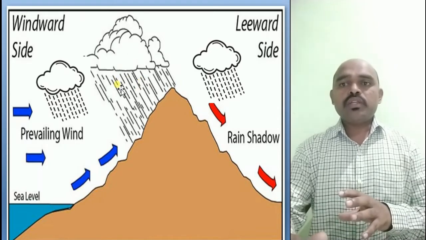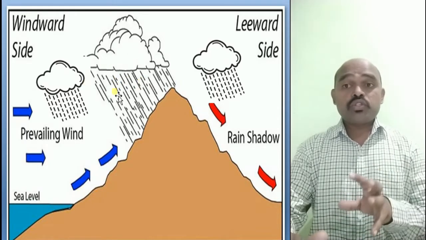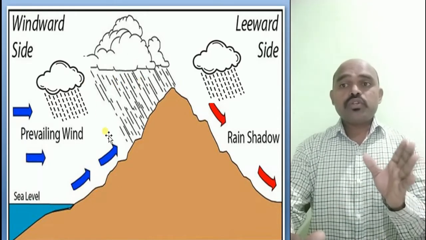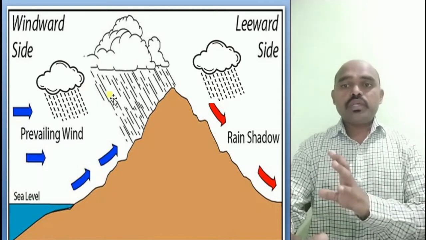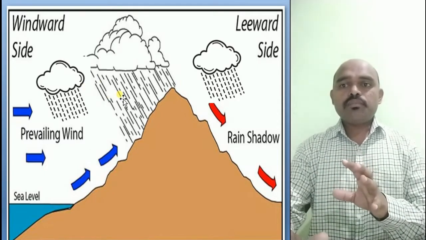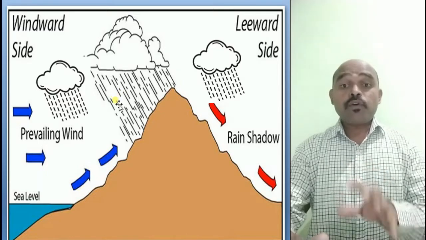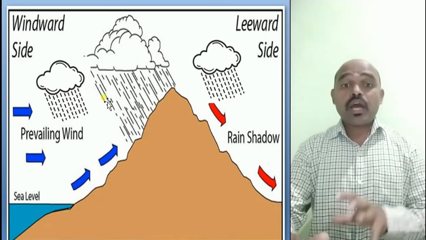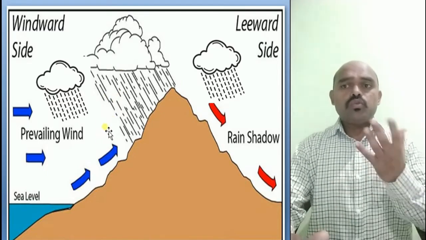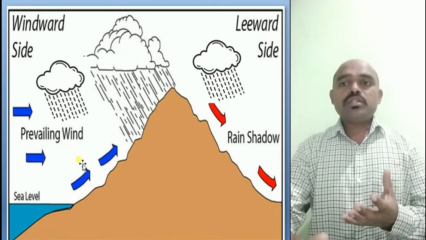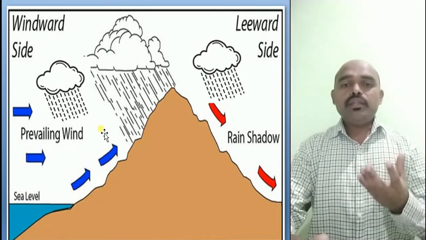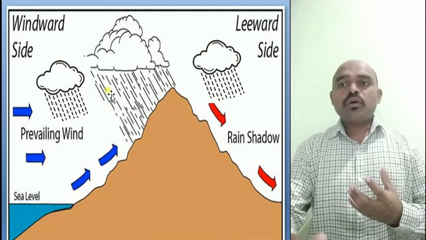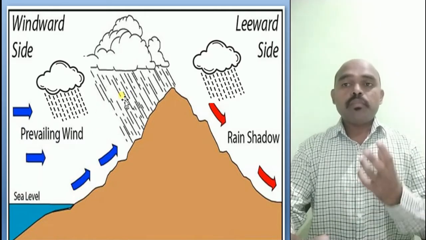Because these winds are already carrying moisture, they do not go further due to the mountains, and that is why in this region we find high rainfall. The wind or the clouds will rise up because of the altitude of the mountain.